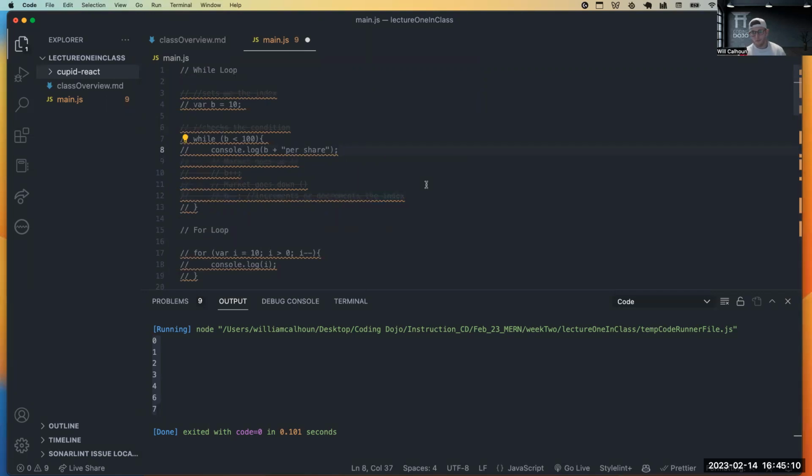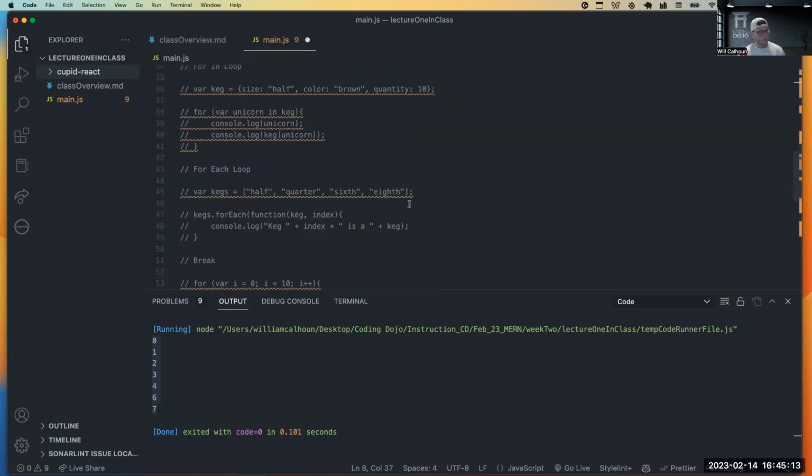And I'll add this code to GitHub. So if you guys did want it and you want to look at it, you absolutely can.